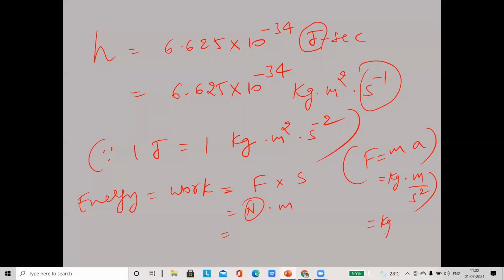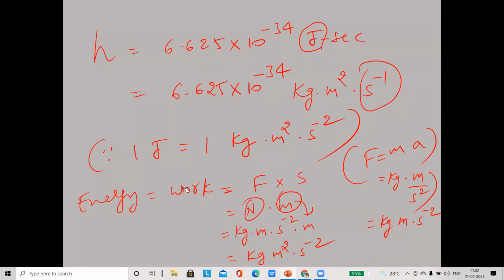So Newton is kg meter second inverse 2, into meter, we got kg meter square second inverse 2. So 1 joule is equal to kg meter square second inverse 2.